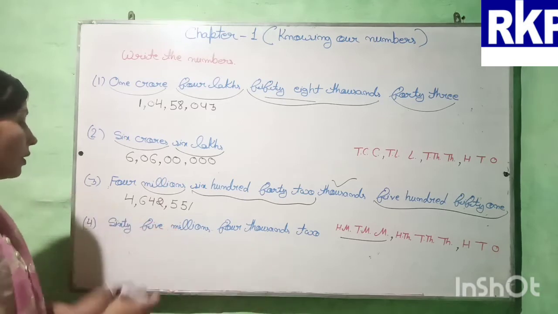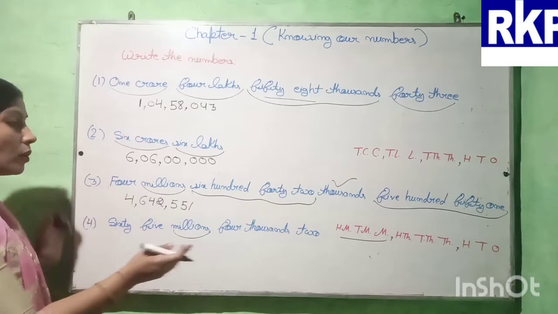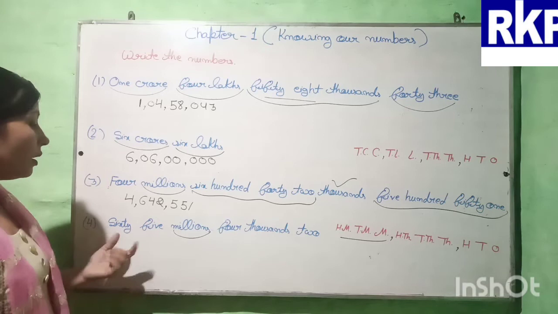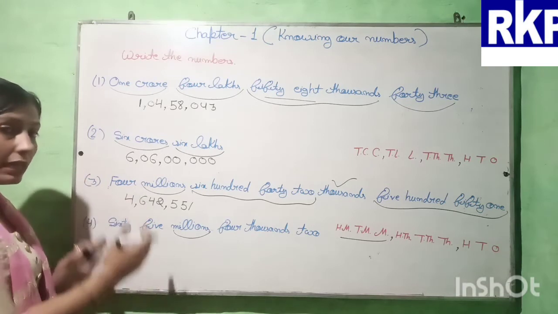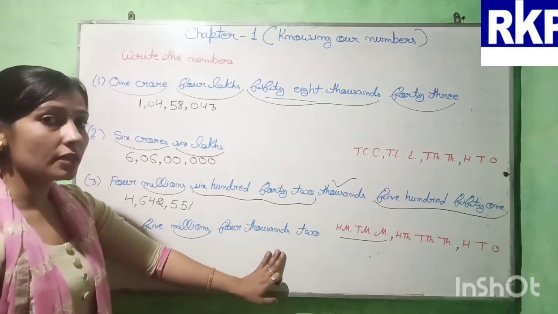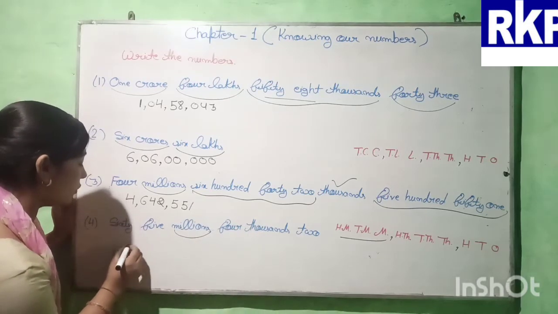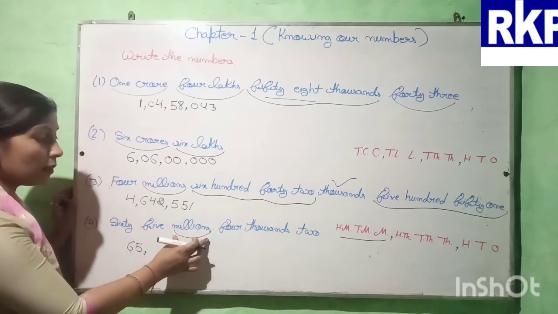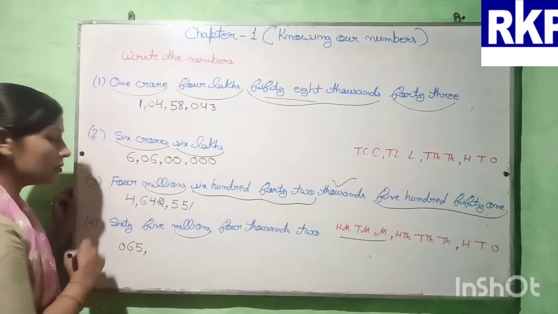Now let us see next. 65,004,002. Okay. So here also millions is given. So this number also we have to write according to the international place value system. So here beta, first we will write 65 in the millions period. Okay. Then put comma. Then 4,000s. Okay. And then 2. So 65. Then after millions we will put the comma. Okay. And here you can put 0 also.